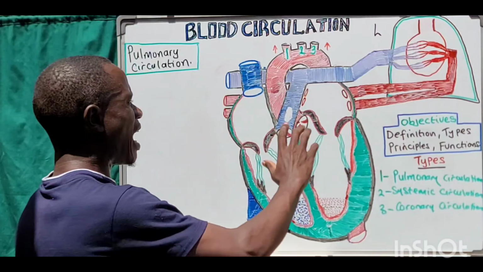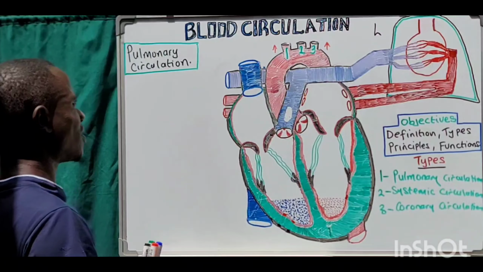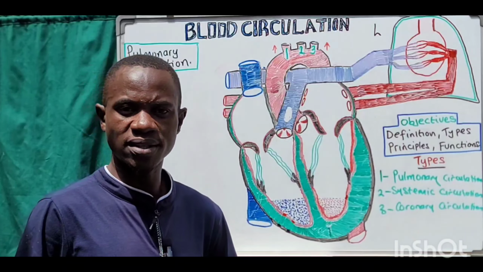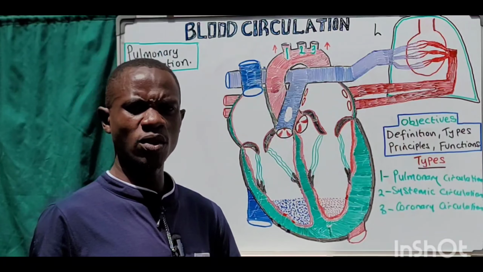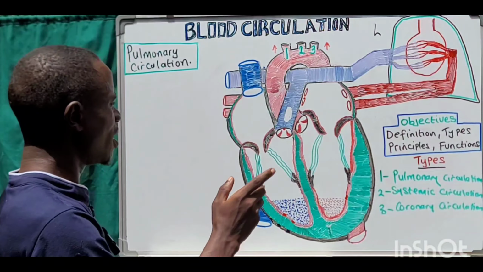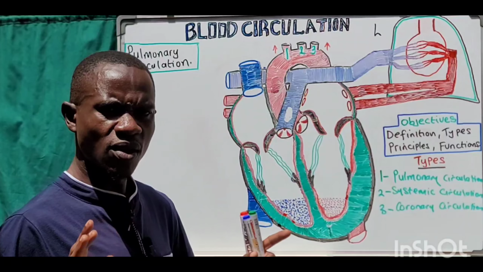Okay, now that we have the basic idea of what we call this diagram, let's go ahead and see the step by step flow of the pulmonary circulation. The first point to know is where the pulmonary circulation starts and where it ends. Pulmonary circulation mainly starts from the right ventricle. It's all that simple.